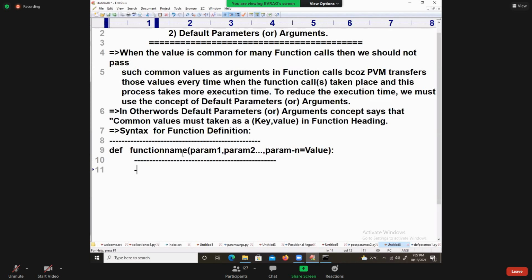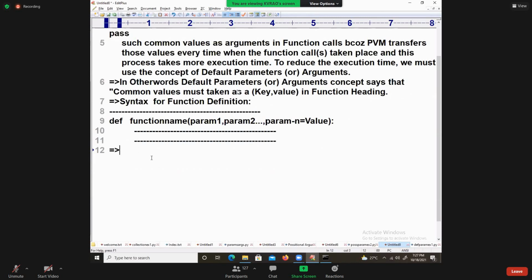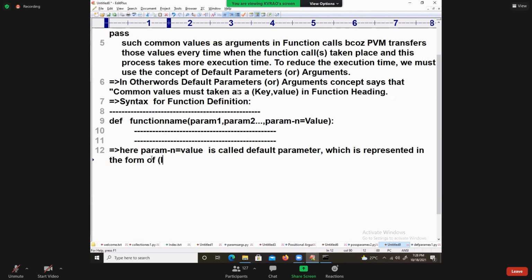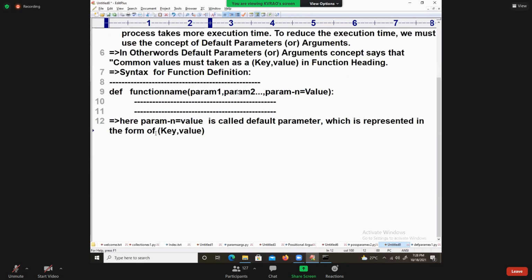The point to remember is that whenever you use the form param n is equal to value, it is called a default parameter, which is represented in the form of a key comma value pair.